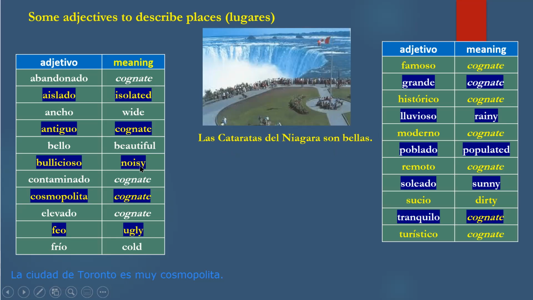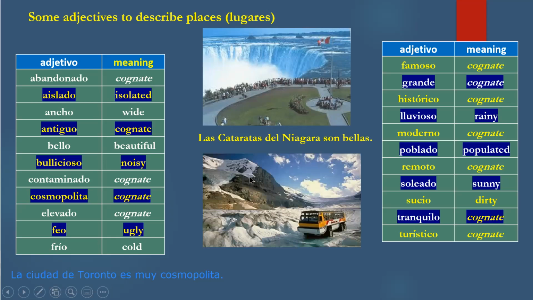I don't know if you've ever been there, but it's really noisy, all this water falling down. So las cataratas del Niágara son bulliciosas. Okay. Now we have a glacier here, so we can say el glaciar de Athabasca es muy frío. Again, just like English, right? They are beautiful. It is very cold.